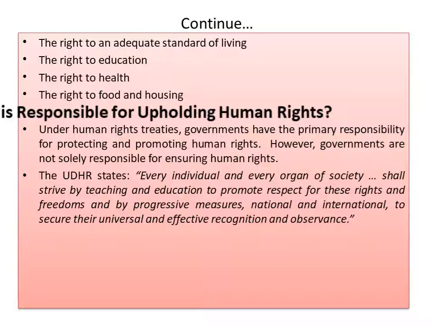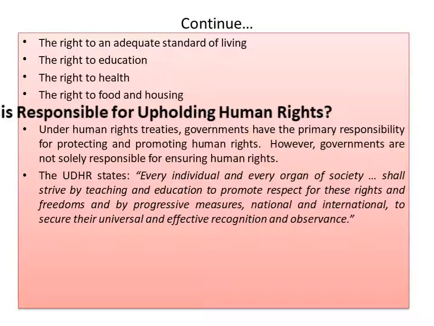Similarly, the UDHR states every individual and every organ of society shall strive, by teaching and education, to promote respect for these rights and freedoms and, by progressive measures, national and international, to secure their universal and effective recognition and observance.